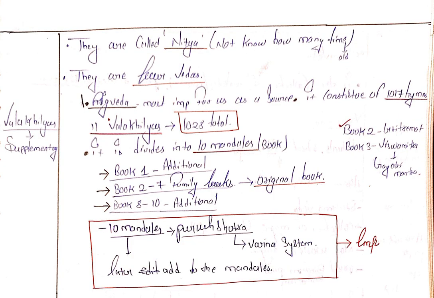They are called Nitya, not known how old. There are four Vedas. The first Veda is Rig Veda, then Sama Veda, Yajur Veda, and Atharva Veda. Rig Veda is most important for us as a source. It consists of 117 hymns and 11 Valakhilya hymns, and these added together become 128 hymns, and it is divided into 10 mandalas.